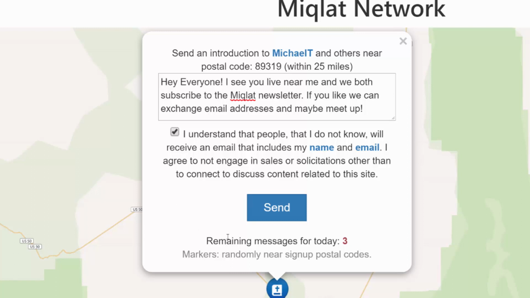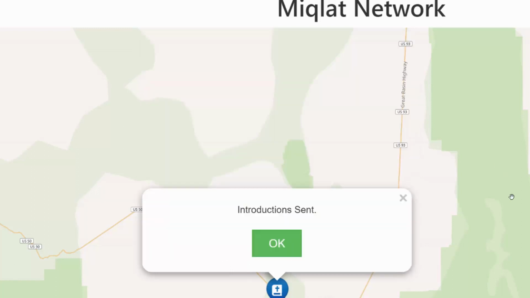Also notice that you're limited in the number of messages you can send in one day. Now the default is 3. So again, this is not a social media network. It is not a forum. The MIQLAT network is only about letting you find fellowship or find somebody with common interest. That's all that it's supposed to do. Now I'm going to click send, and if we get that little box right there, introductions sent, we know that it worked. So we'll just click OK.